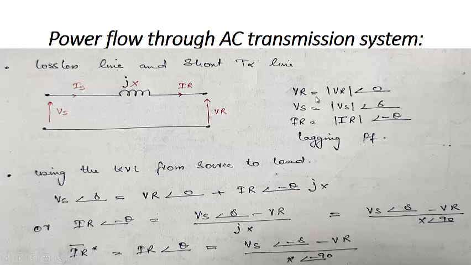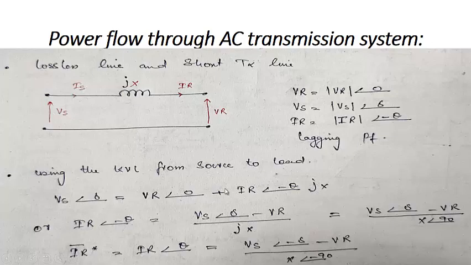As we know, real power flows from higher delta to lower delta. Reactive power flows from higher voltage to lower voltage. So IR, assuming that the current is lagging, is equal to IR at an angle of minus theta. This is the lagging power factor angle. Now using KVL, you can see it is a loop from source to this receiving end or load. Vs at an angle of delta will be equal to VR at an angle of 0 plus IR at an angle of minus theta into jX. That is the simple KVL equation.